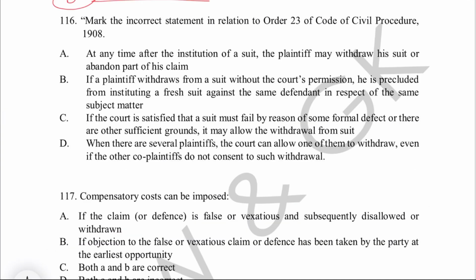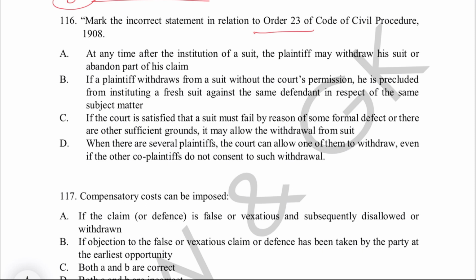Come to question number 116. Mark the incorrect statement in relation to Order 23 of CPC. At any time after the institution of suit, the plaintiff may withdraw his suit or abandon part of his claim. If the plaintiff withdraws from a suit without court's permission, he is precluded from instituting a fresh suit against the same defendant in respect of the same subject matter.